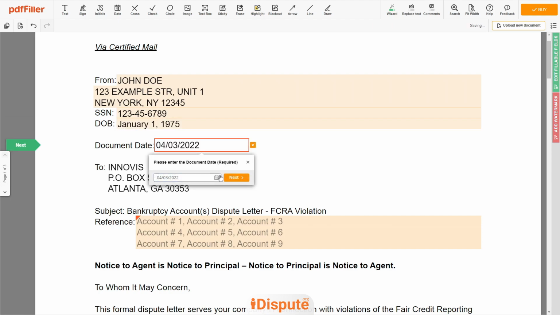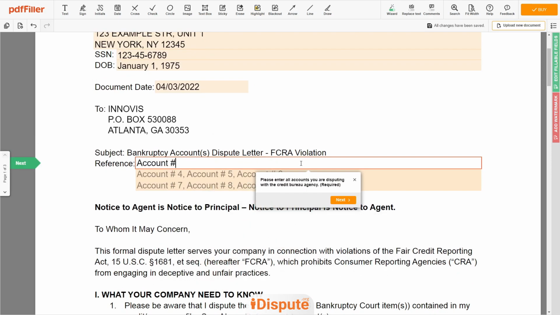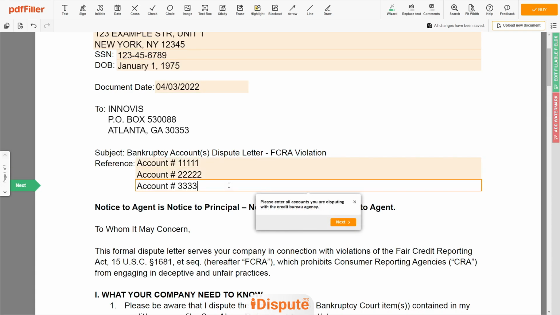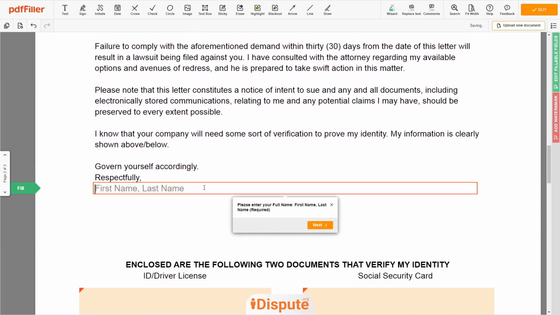Choose the document date. In the reference, please enter accounts you dispute. Let's say account number 11111, account number 22222, account number 33333. Under the text, respectfully, you need to enter your first and last name, John Doe.